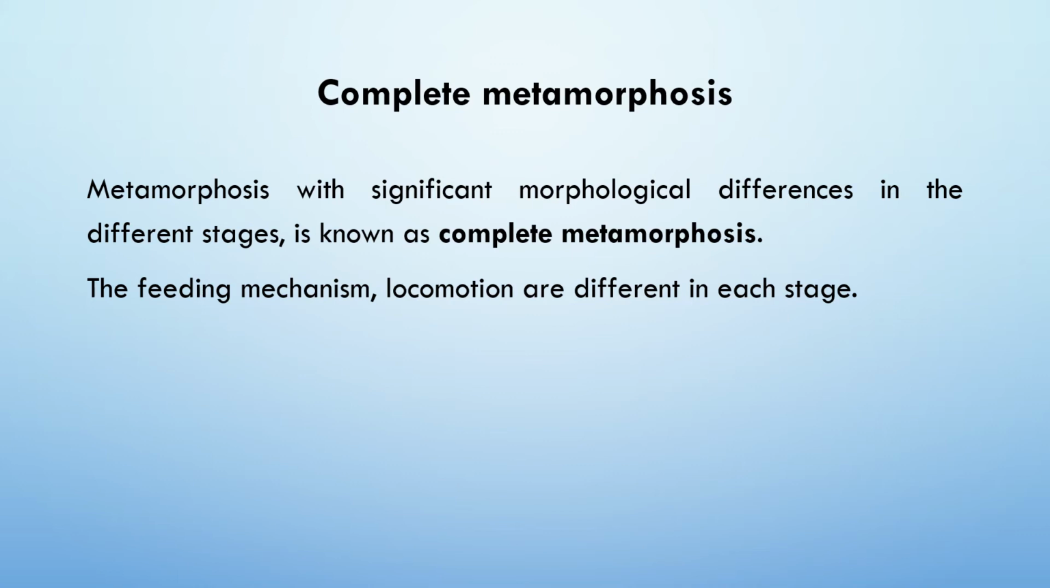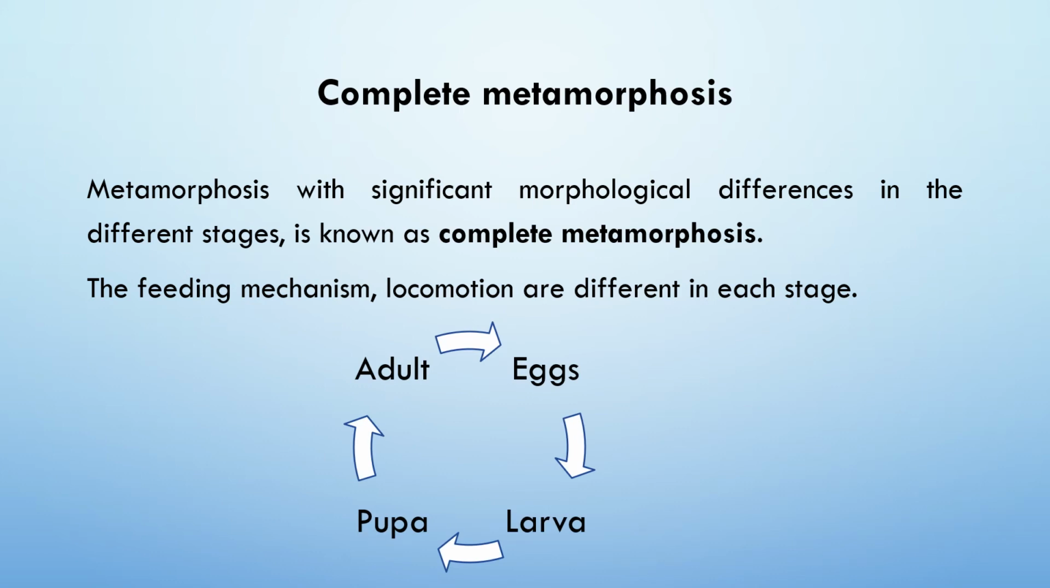So this is an advantage for the organism for its maintenance and to reduce the competition among the organisms to find the food. And here's the life cycle of an organism which shows the complete metamorphosis. So it has four distinct stages: adult, eggs, larva, and the pupa. So an animal showing the complete metamorphosis passes these four stages in its life cycle.